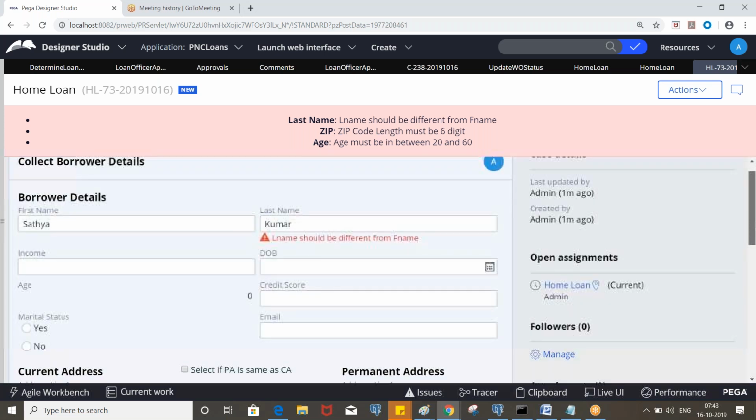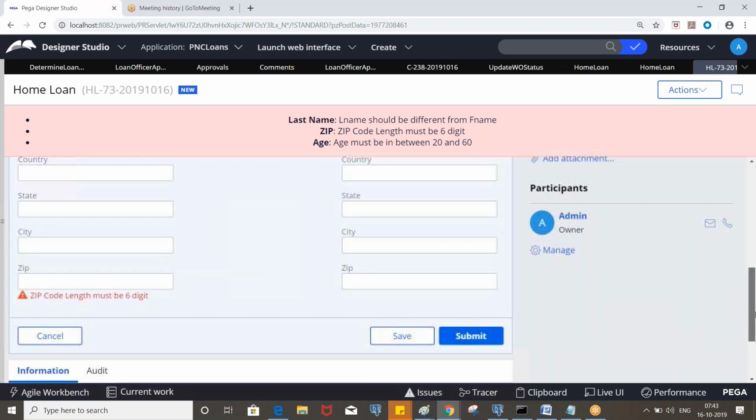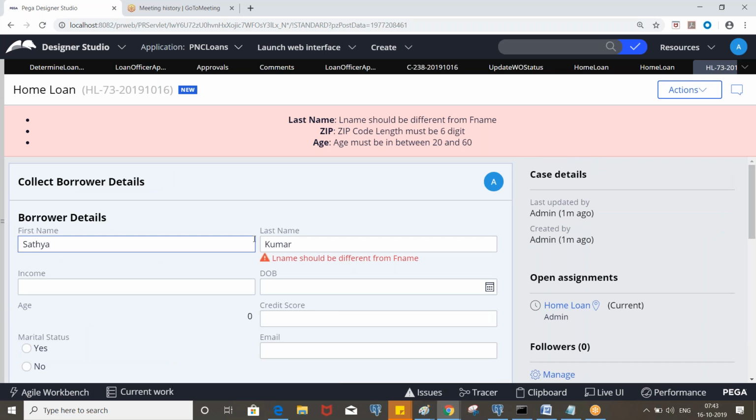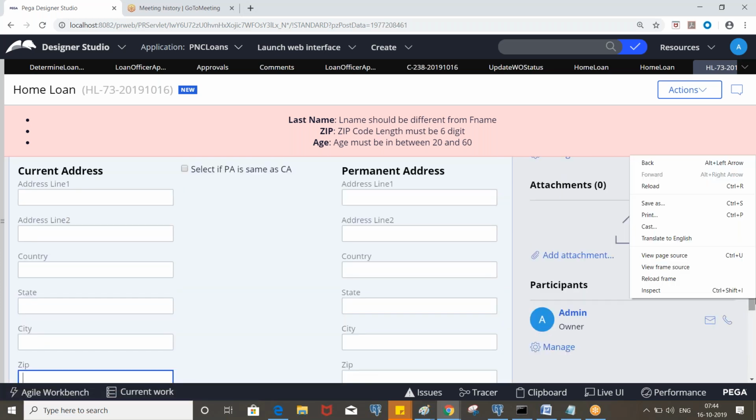Okay, so now see, if you are not putting any validations, that's fine. Now I cannot go to the next screen without entering all these mandatory values, right? Otherwise, in post processing, we need to take care of that validation. If you have already set it through data transform, let's say ZIP, you put 6 digits like this, and you can directly submit the screen.